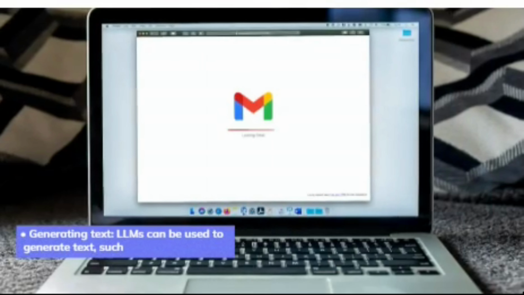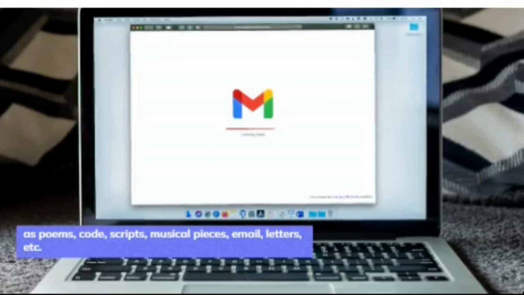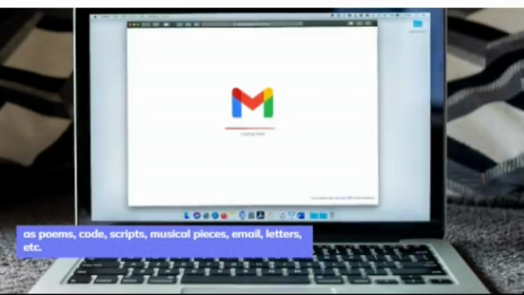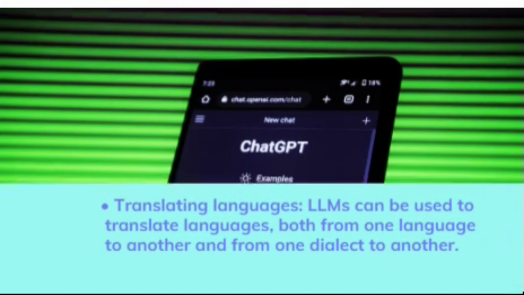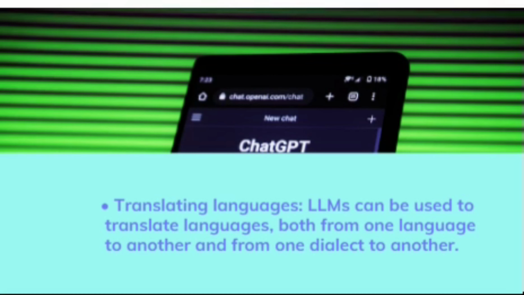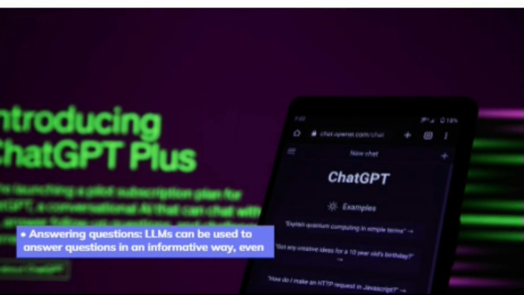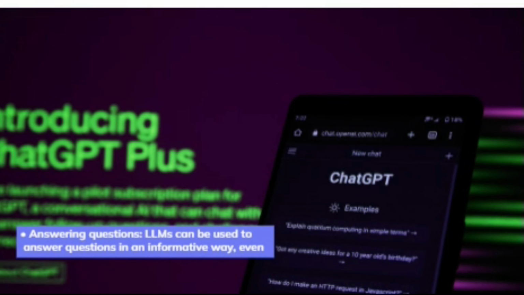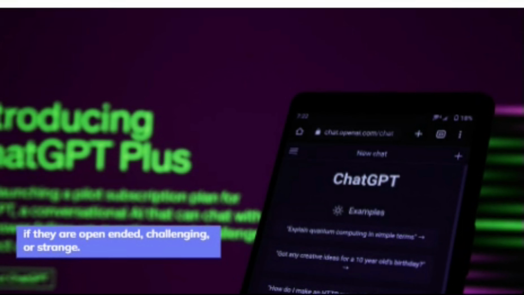Generating text. LLMs can be used to generate text, such as poems, code, scripts, musical pieces, email, letters, etc. Translating languages. LLMs can be used to translate languages, both from one language to another and from one dialect to another. Answering questions. LLMs can be used to answer questions in an informative way, even if they are open-ended, challenging, or strange.